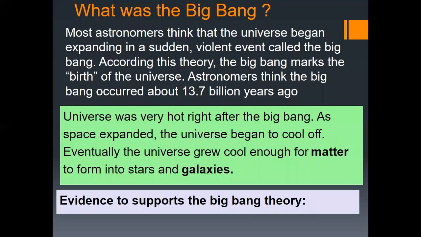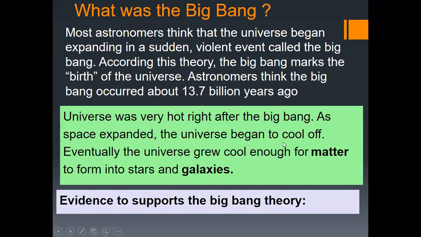All right, so what was the Big Bang? Maybe you have heard about it a lot, and maybe you have watched cool videos about the Big Bang. Most astronomers think that the universe began expanding in a sudden, violent event called the Big Bang. According to this theory, the Big Bang marks the birth of the universe. Astronomers think the Big Bang occurred about 13.7 billion years ago, as I mentioned earlier.